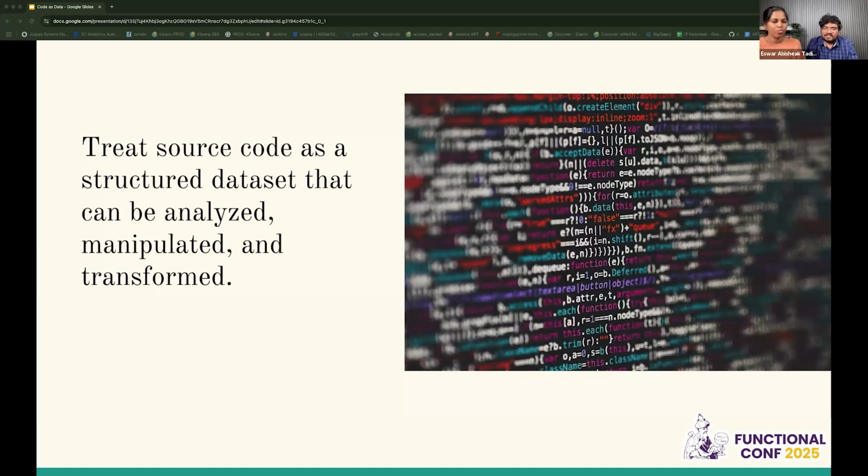Simply, at its core, it means we want to treat code as a structured data set which can be analyzed, manipulated, and transformed. This isn't just about reading code. Like, if I want to read code, I'll just go function by function: oh, this function is calling this, so let's see what it's doing. It's more about getting a deeper level of understanding of what exactly it does.